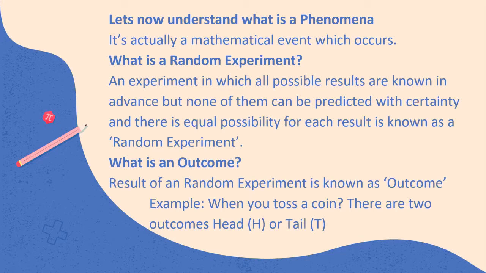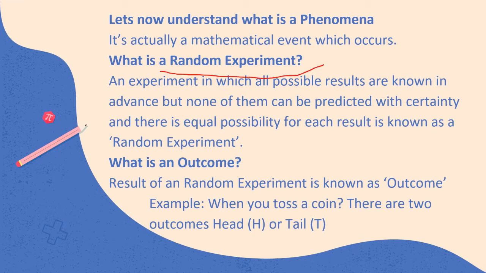Now, what happens is when you do a random experiment. What is a random experiment? Well, a random experiment is something in which all the possible results are known, but none of them can be predicted with certainty. Let me give the tossing of a coin as the random experiment.